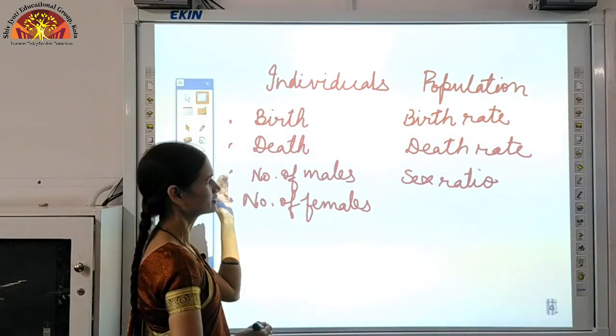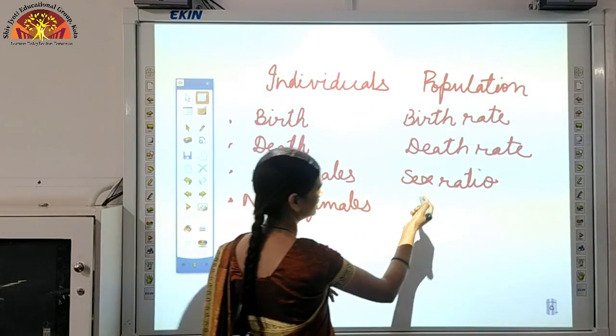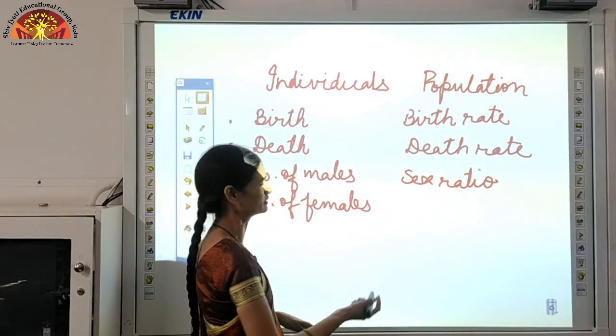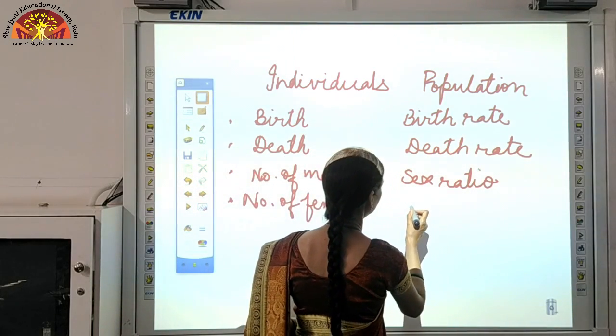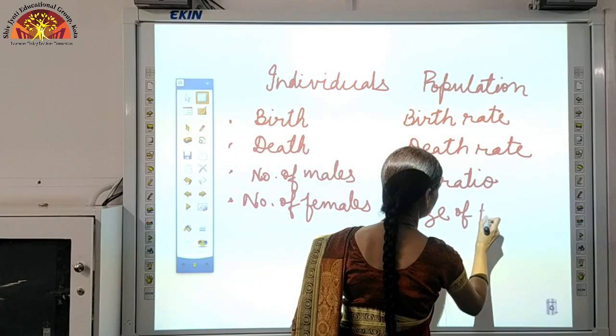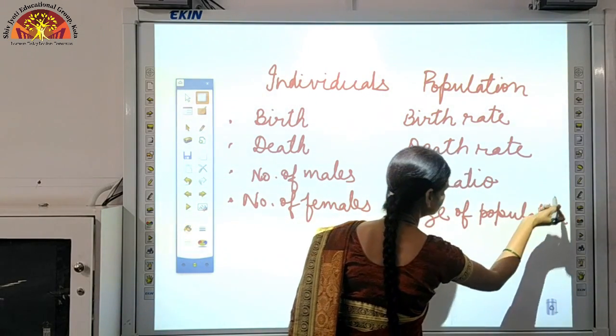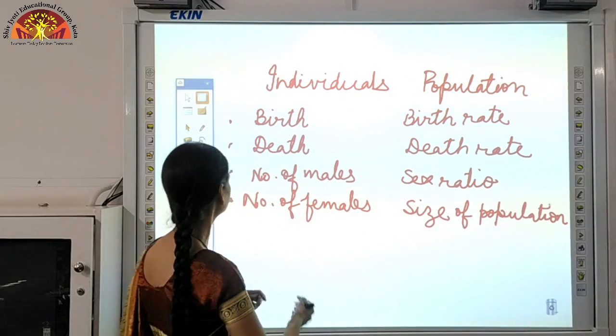So in this way we can compare individuals and population. Similarly, we will study some more attributes of a population. We will also consider the size of the population, in different terms.